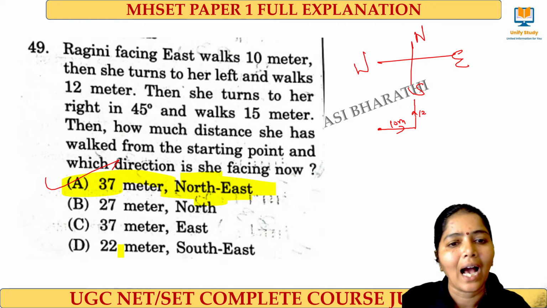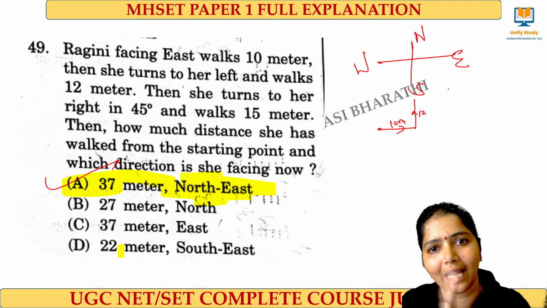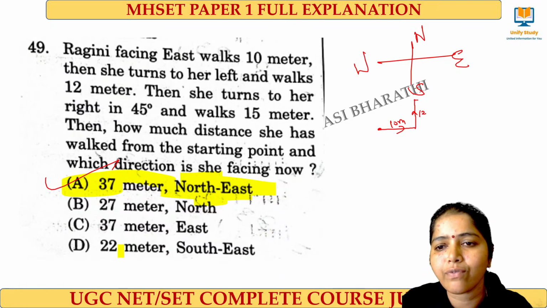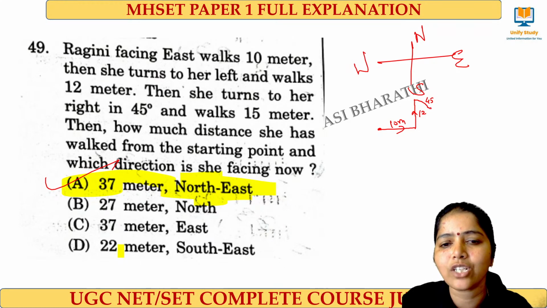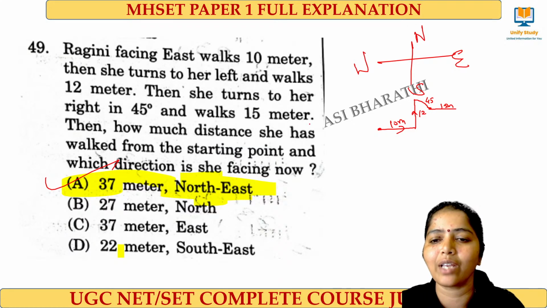And then she turns to the right by 45 degrees. Right means what? This side, right? So she turns to the right by 45 degrees, so half the way she can come here. Half the way, 45 degrees, and she walks for 15 meters again. 15 meters again. Then what?